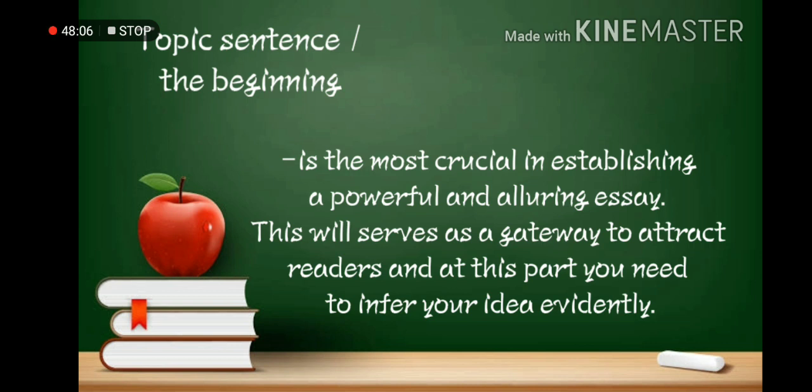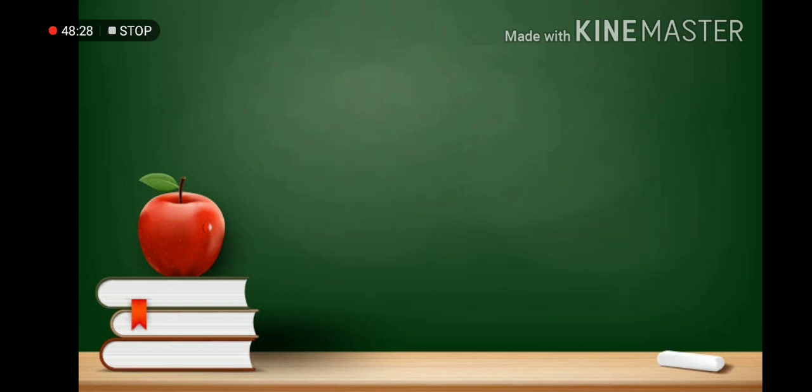This will serve as a gateway to attract the readers. At this part you need to state your idea evidently. In other words, this is the introduction of your paragraph.